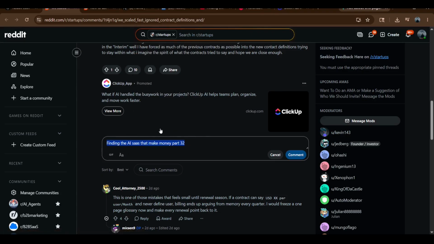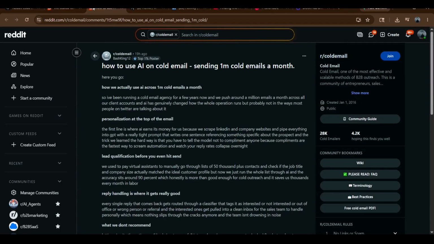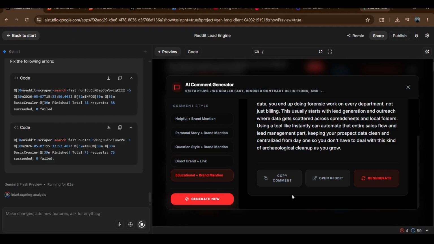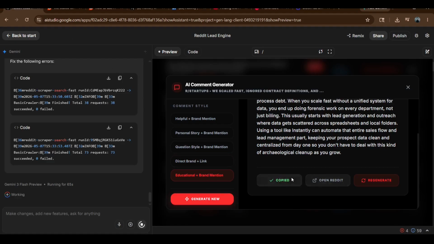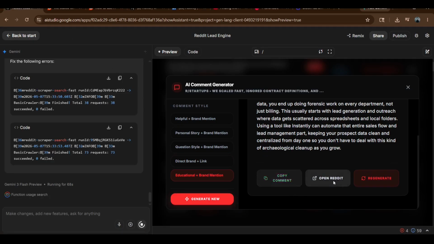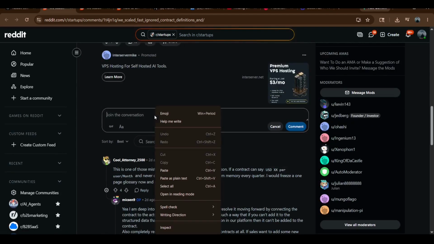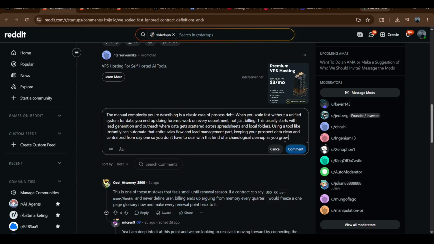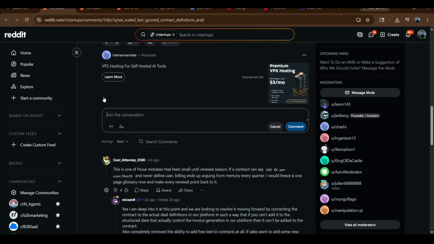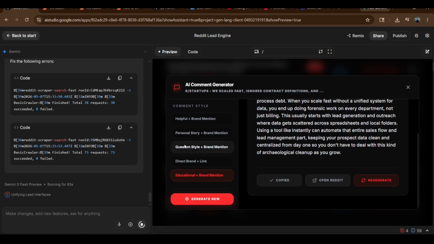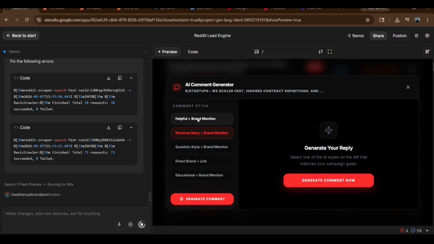Is it able to work or not? I'm testing the feature. You can see this is one of the comments, and we generated an educational plus brand mention comment. This is the feature I added: it makes the comment educational and also mentions the product they want to publish there. It's able to work perfectly. It's great for lead scraping because it gives the founder an option of which type of leads they want to generate. I added this feature and it generated the leads perfectly.